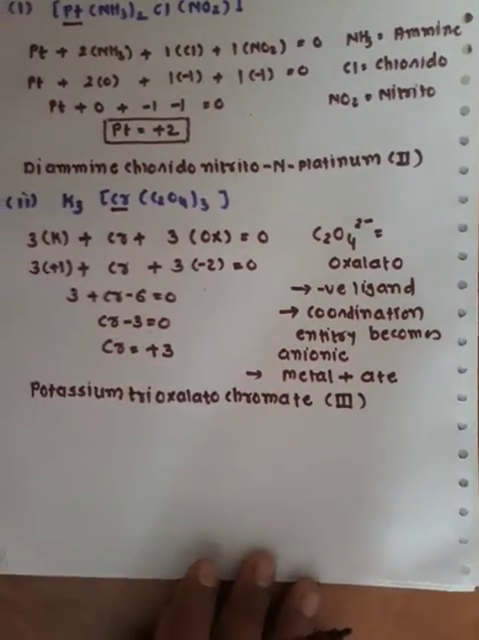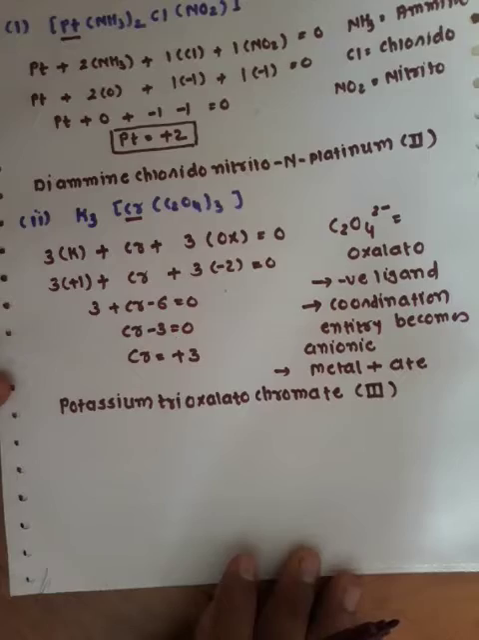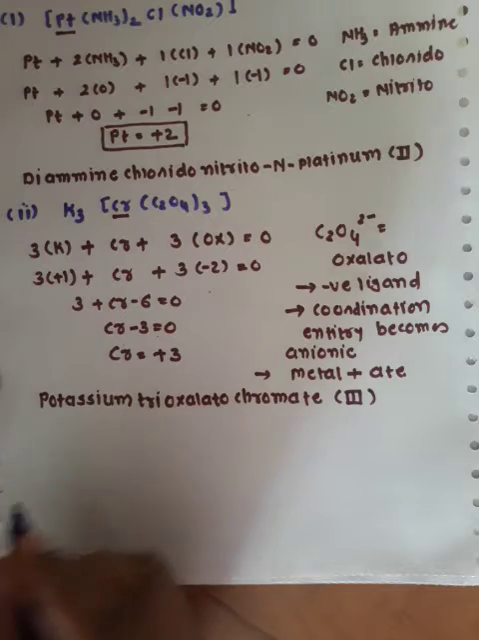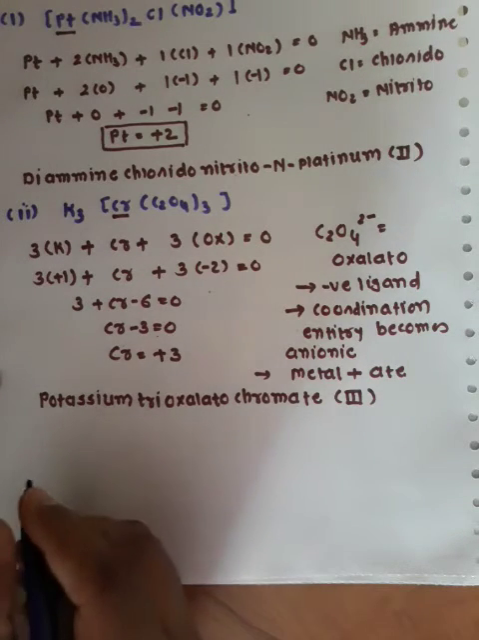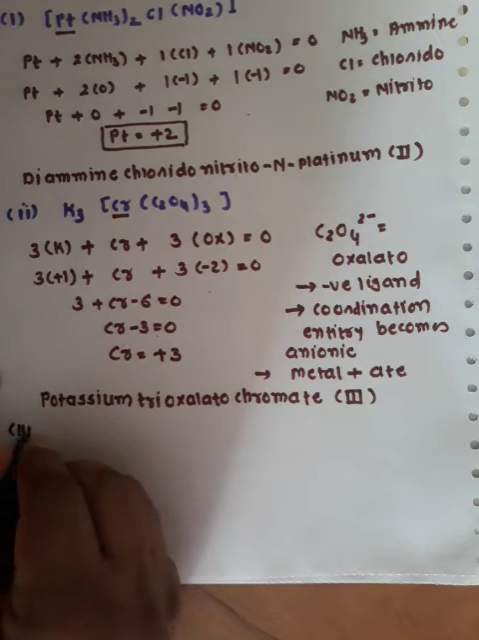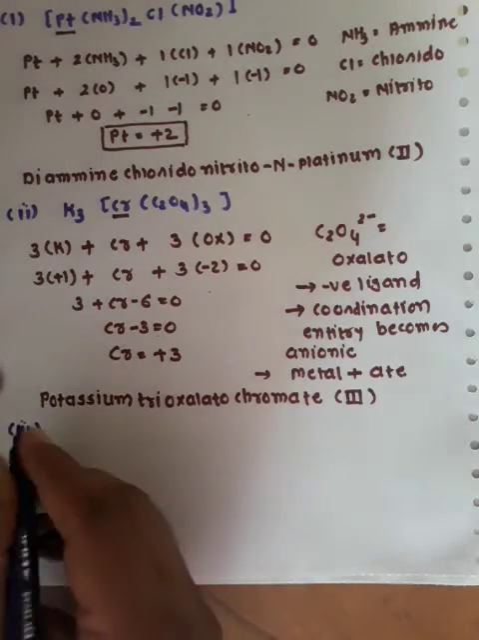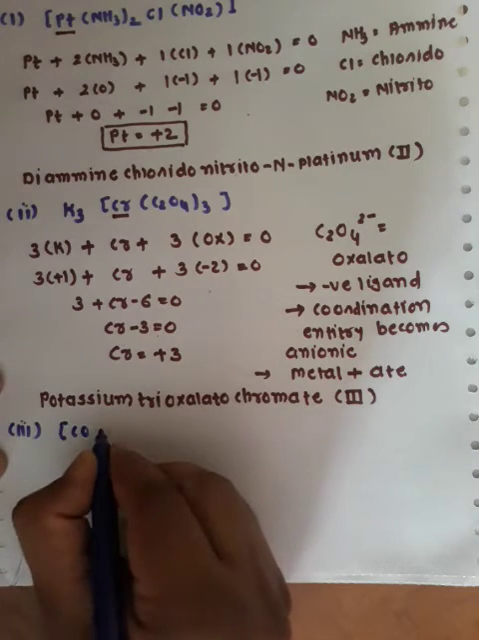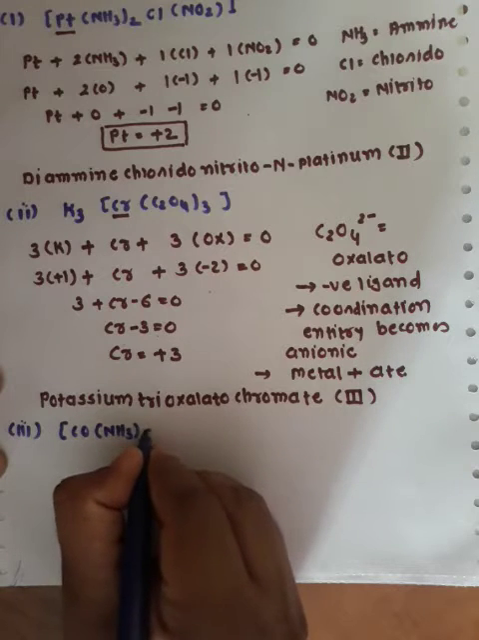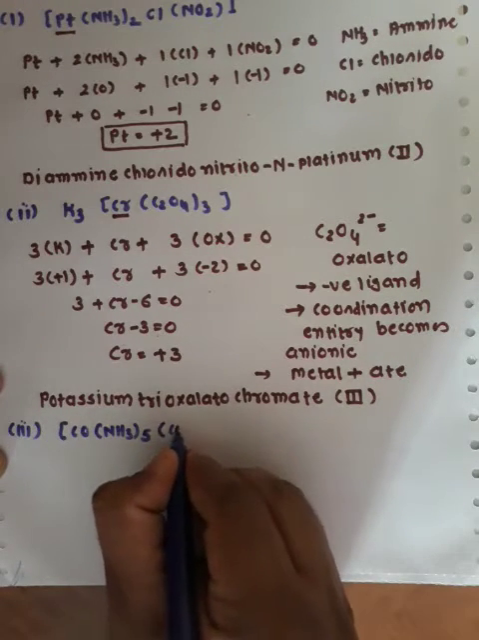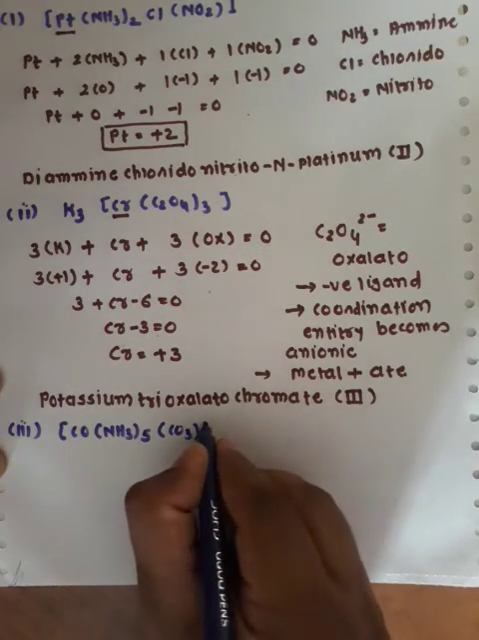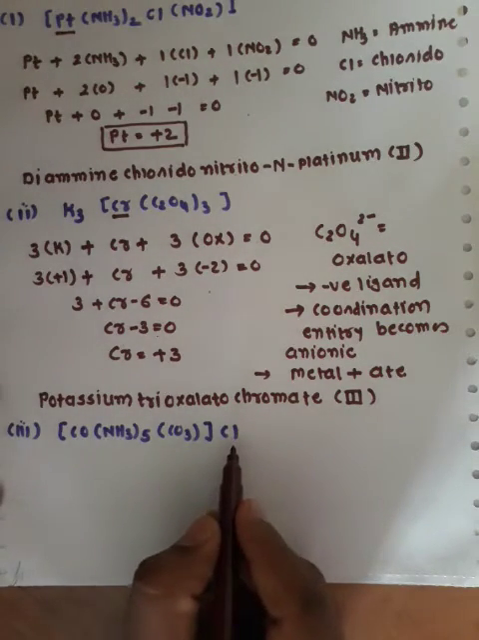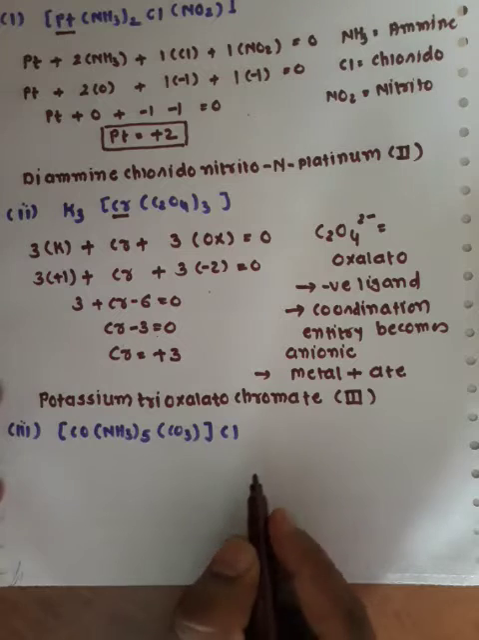Very nice. We will again move on with the next example. Here we will take the example of [Co(NH3)5CO3]Cl, with a negatively charged counter ion. CO3 is carbonato, followed by the Cl. Here Cl acts as a primary valency, a negatively charged primary valency.